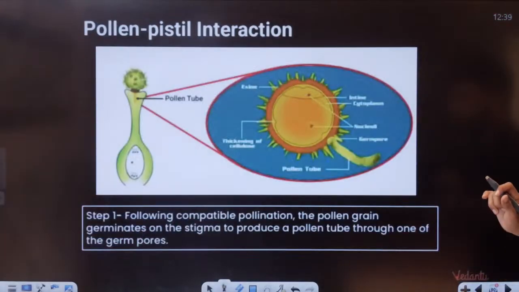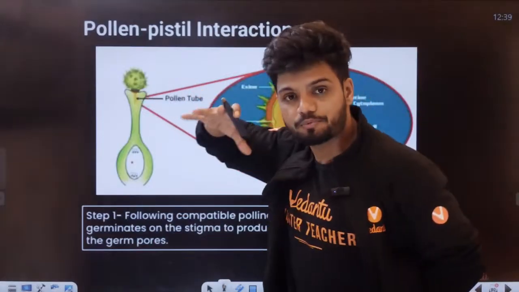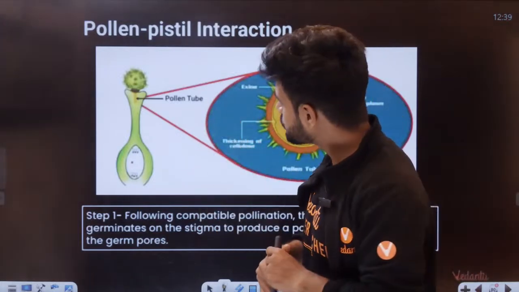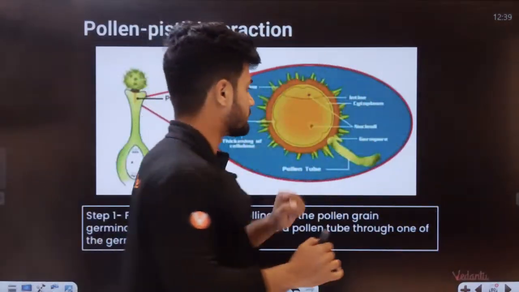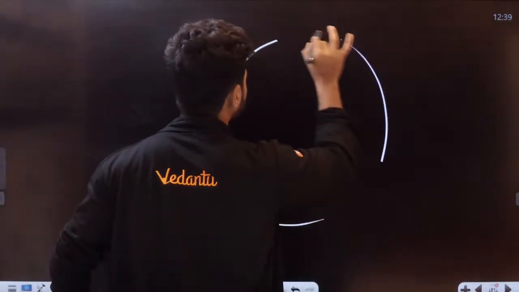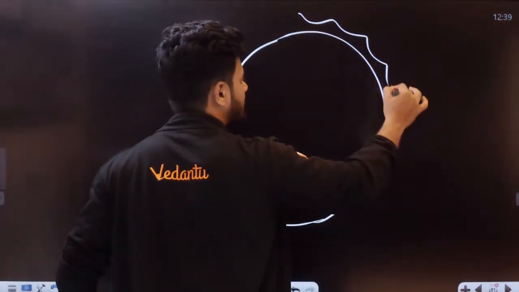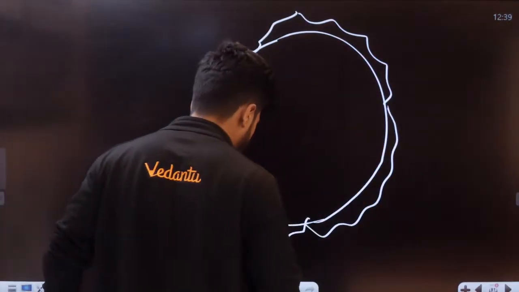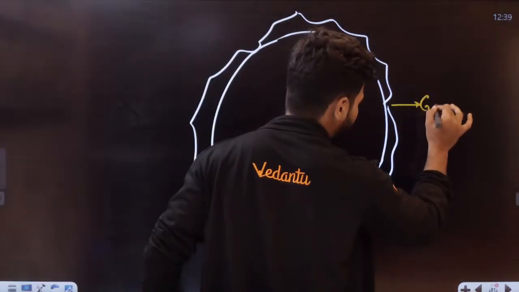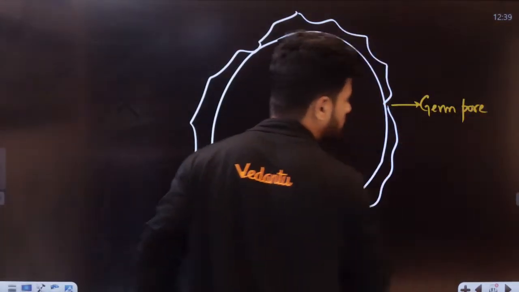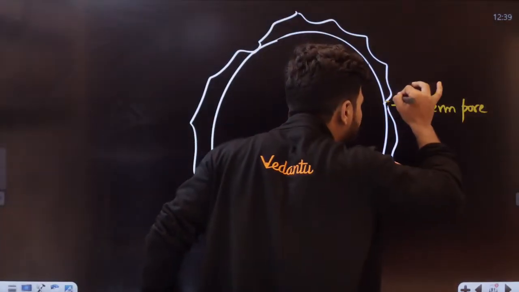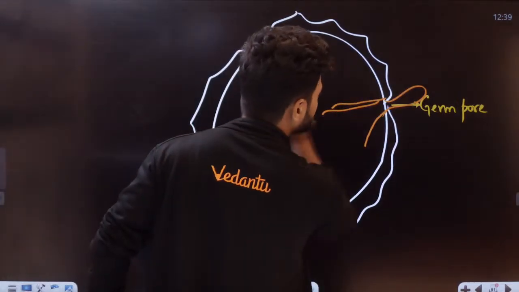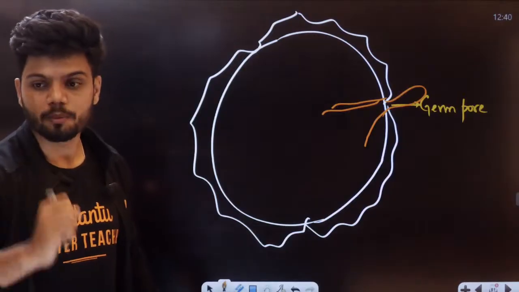Then what happens? Once the pollen grain lands here, it will absorb all the moisture and swell up. After swelling up, students, the intine is coming out. Remember, I told you in the starting, this is your entire pollen grain. Through a small spot called the germ pore, the entire intine is coming out in the form of a pollen tube. The entire intine is being pushed outside as a pollen tube. So pollen tube formation is happening.